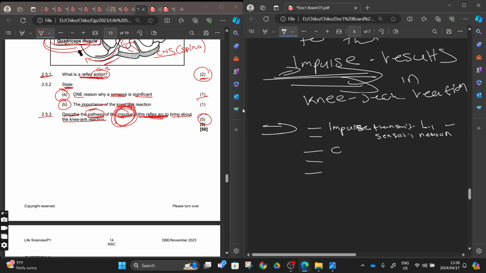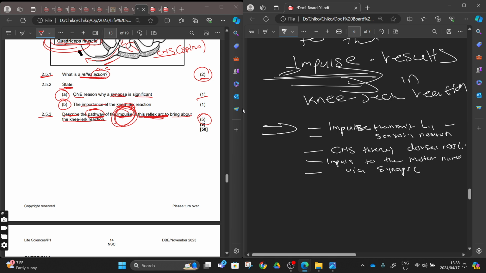When you say it's going to enter the central nervous system via or through the dorsal root, they can give you another one here. And then another one: the impulse is going to be passed, or transferred, or transmitted to the motor neuron via the synapse.